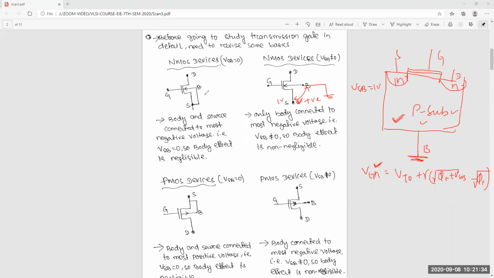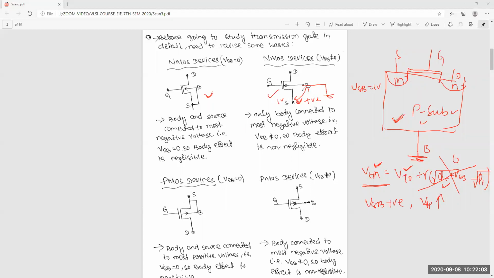In the earlier case, VSB is equal to 0, so this part is completely 0. But in this case, this part is not 0; some finite value will come, and that will add to the voltage. So when VSB is positive, VTN increases. This thing you know. Yes or no?